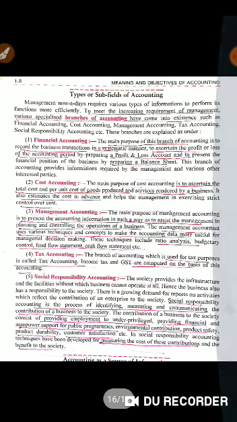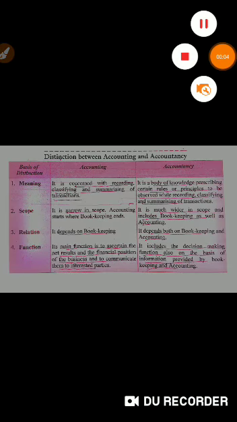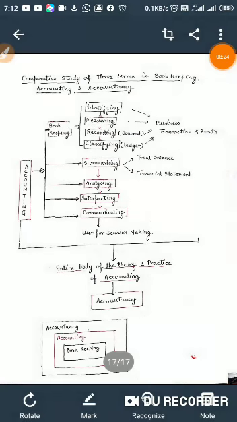We can see the comparative study. We can understand the distinction between the terms bookkeeping, accounting, and accountancy by this flowchart.